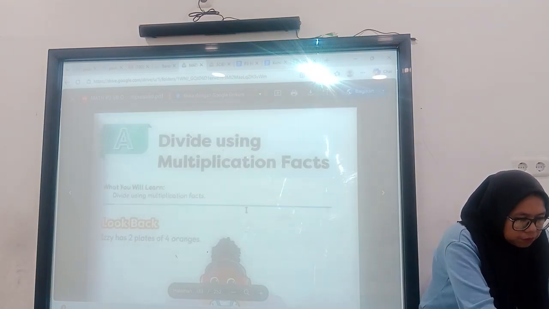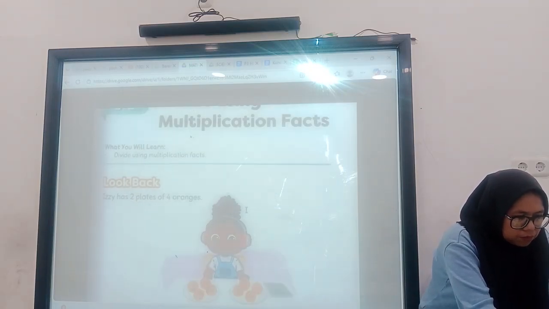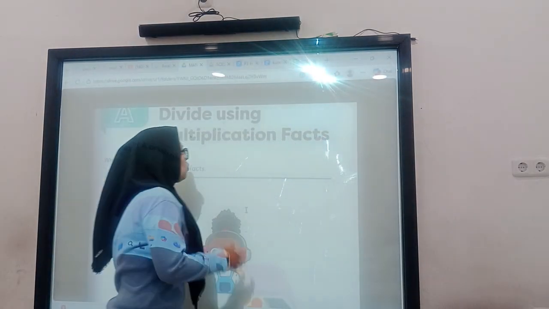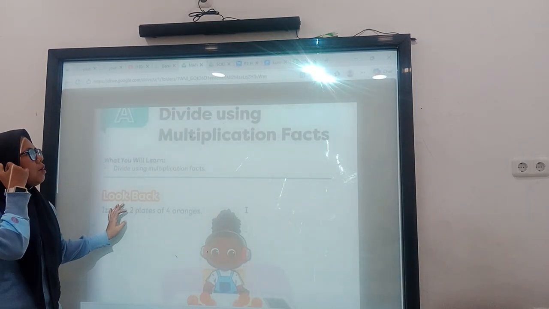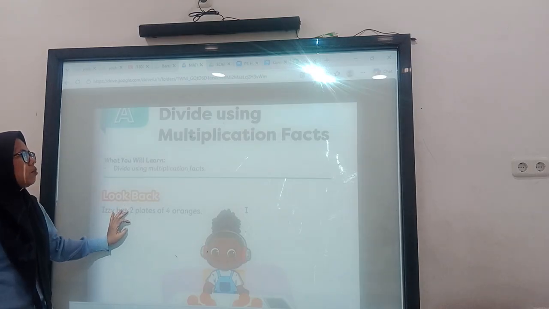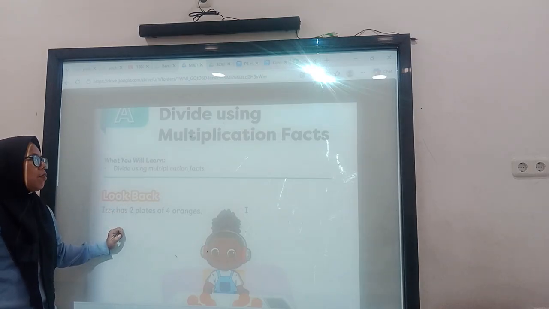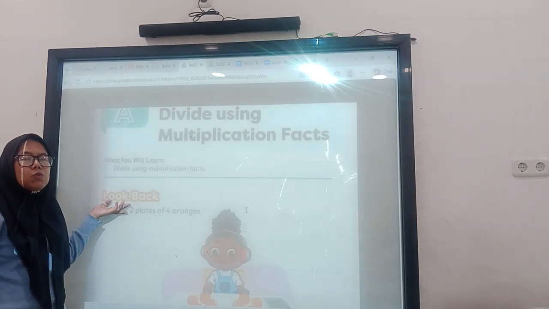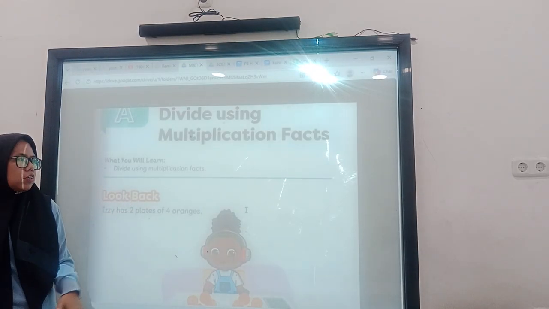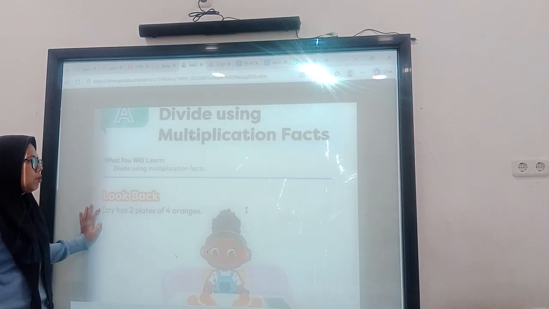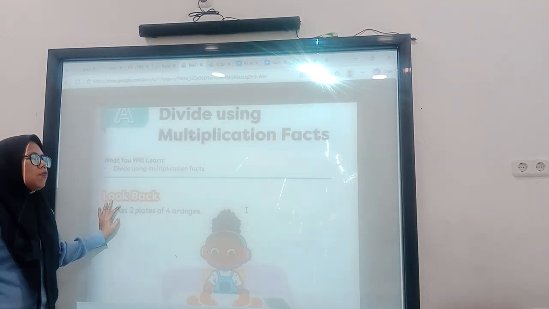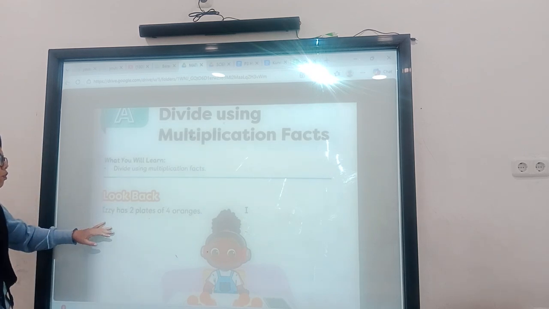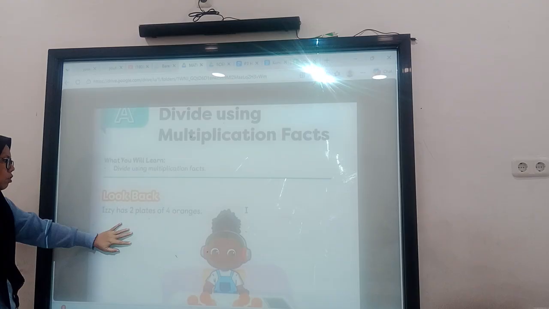We turn to math. Okay, and in this part, students move to math. For math, we learn about division and multiplication. By the way, do you still remember how to divide and how to multiply numbers? Yes, of course, you know how to divide and multiply, and I believe that you have memorized the times tables. So look at these questions. Before we go to the next page, we have to see this question first.